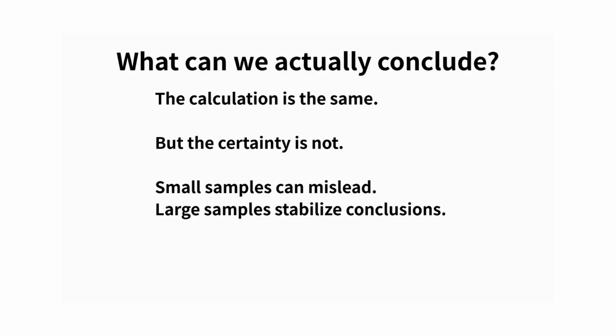That doesn't mean the calculation is wrong. It means the evidence is weak. With a large sample, individual values matter much less. The average becomes stable, and when the average is stable, our conclusion becomes more reliable. In data analysis, the question is not, can I compute this? It's, how confident should I be in this result?